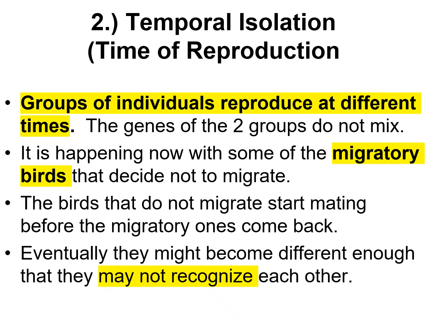As it starts to warm up due to climate change, some birds are no longer migrating. The birds that don't migrate are starting to have babies earlier, before the ones that migrate come back, and so they're not able to mix and interbreed anymore. It's a timing issue, really. Eventually they might become so different that those birds don't even recognize each other anymore. So this is temporal isolation. Their time of reproduction no longer matches.